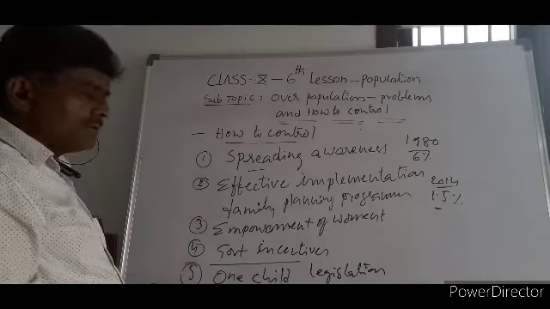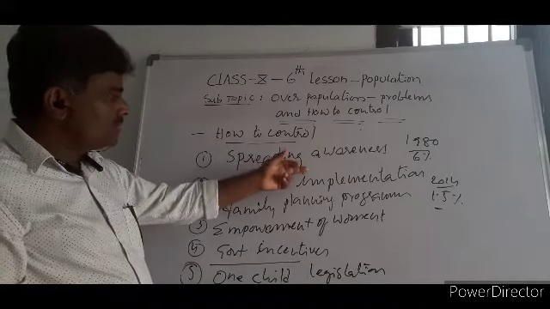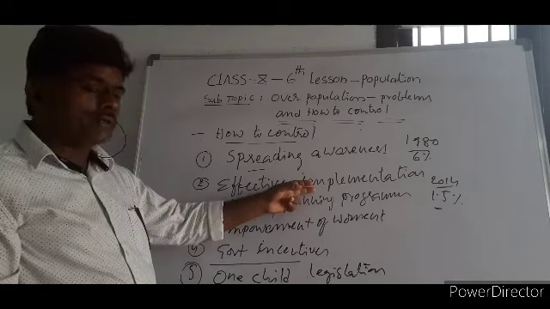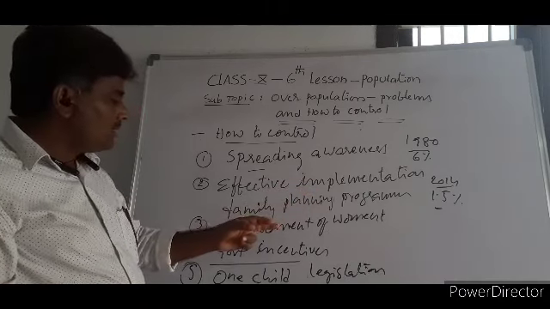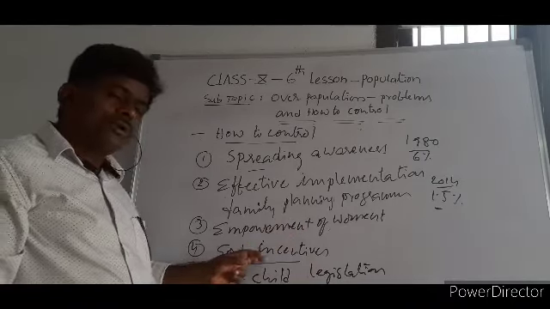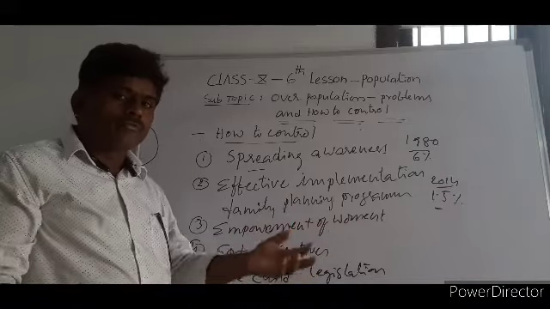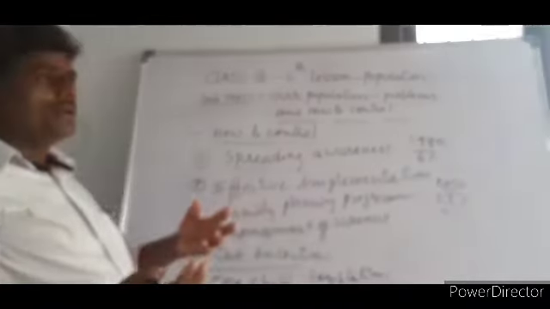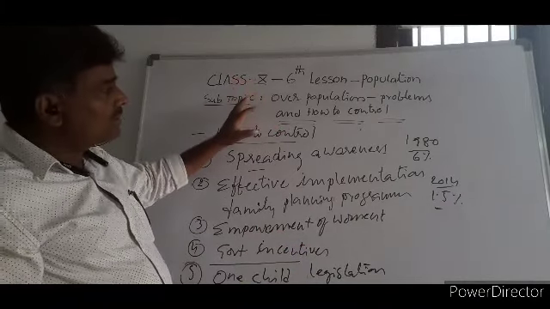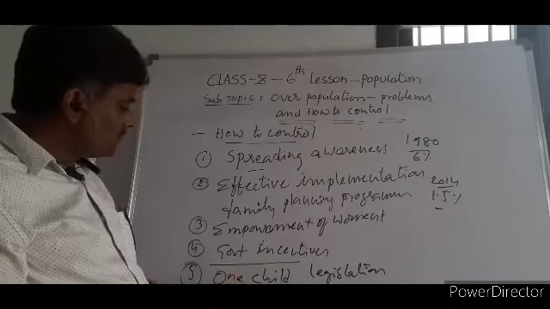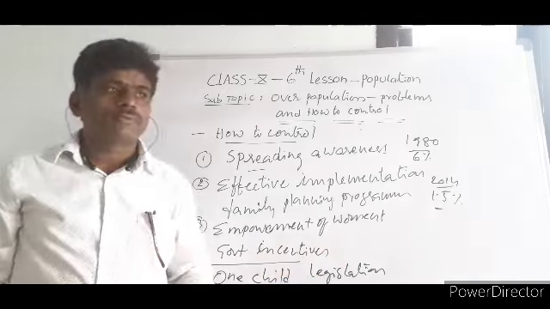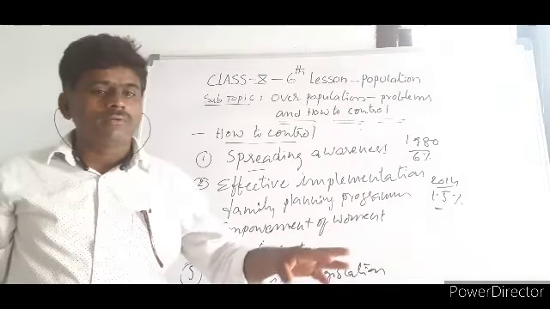We need to allot money. We need to allot funds. Awareness should be given. The family planning program is to be implemented effectively. Empowerment of women also is important, and incentives like giving books and clothes for children, houses for people who are supporting the government, who are trying to control the population. At the same time, one child legislation. Certain laws are to be made, certain announcements must come from the state government, and the government must forcefully introduce all these things.